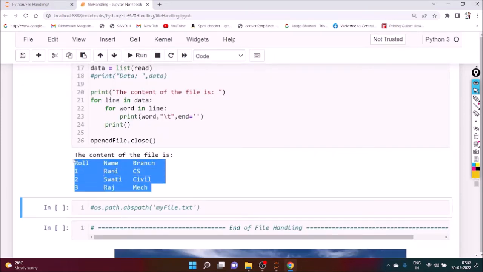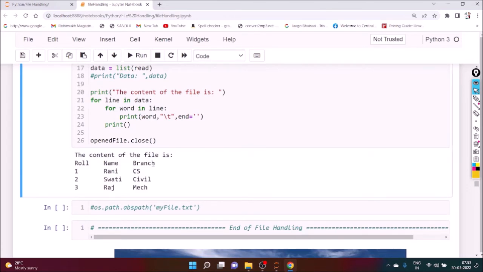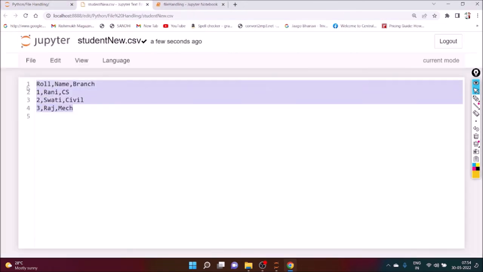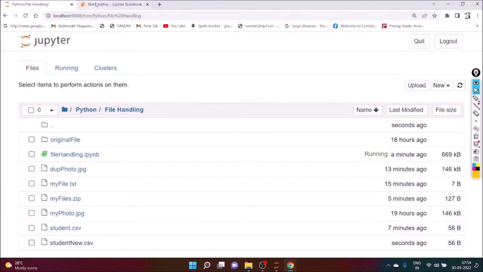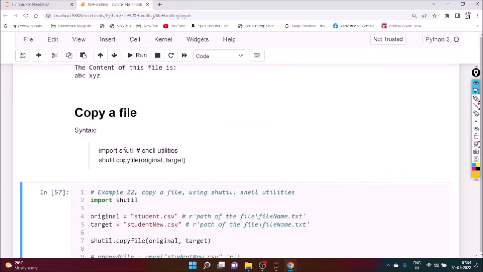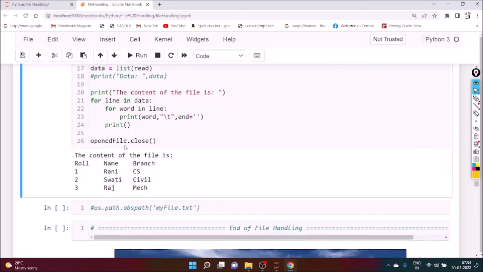You can see the content of the file: roll number, name, branch, 1, 2, 3, Rani, Swati, Raj, CS, Civil, Mechanical. And here student_new is there, and the content is the same. So in this way we can copy a file from another file.